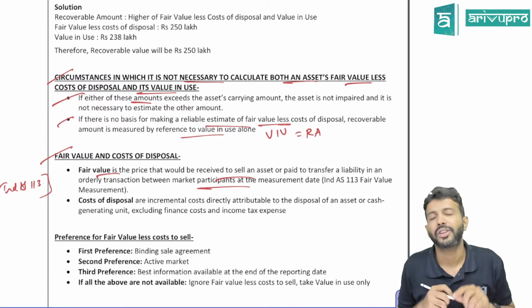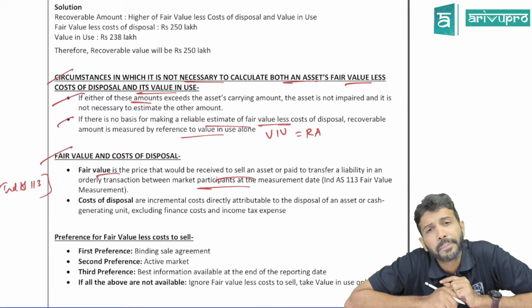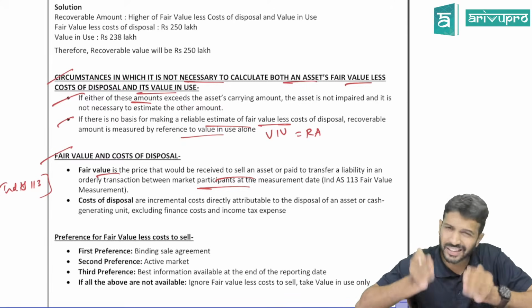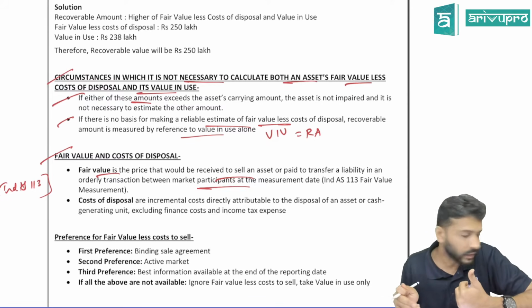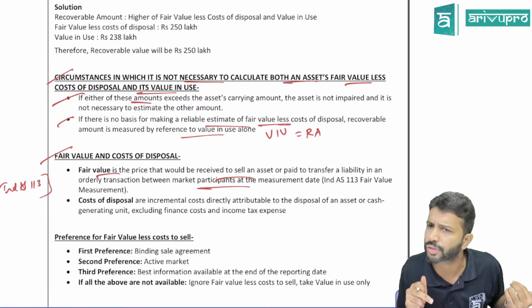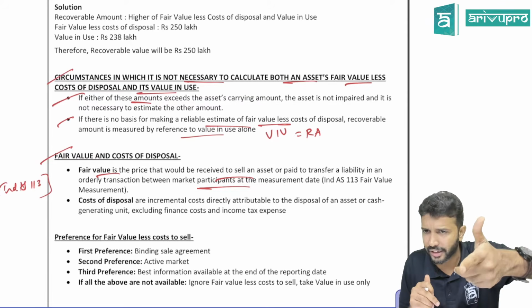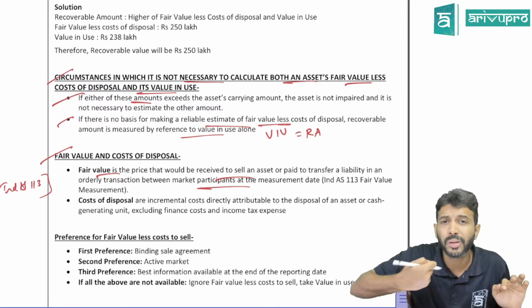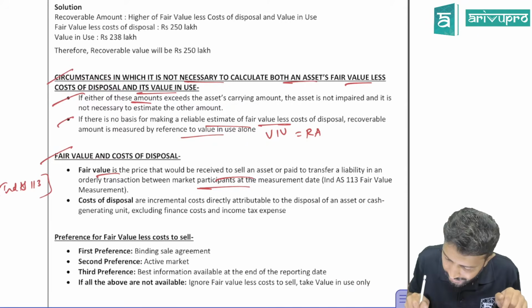So obviously, sir, should you find out fair value only for assets or also for liability? Liability also. In this standard, our scope of fair value is restricted only to the assets. That does not mean liabilities don't have fair value. Even liabilities can have fair value. Yes or no? So it is the amount that you receive when you sell an asset or the amount you will pay when you transfer or pay off a liability in an orderly transaction.